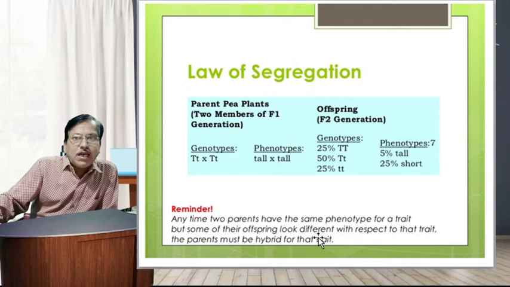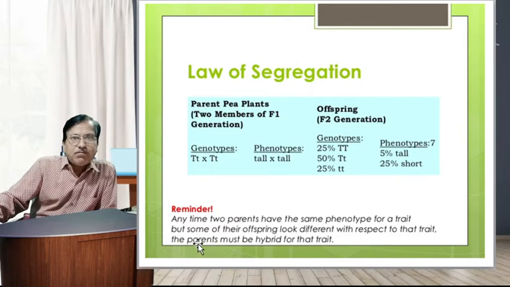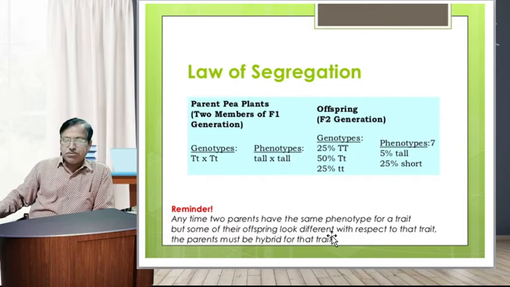Any time two parents have the same phenotype for a trait, but some of their offspring look different with respect to that trait, the parents must be hybrid for that particular trait. That is in the law of segregation.